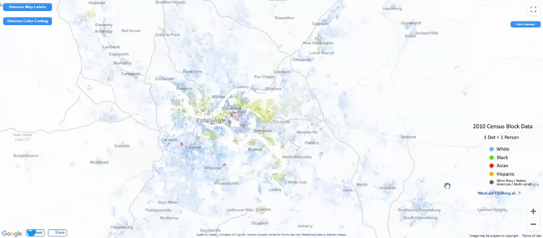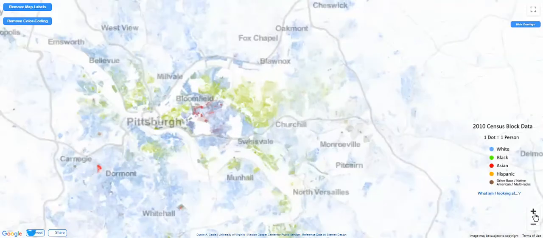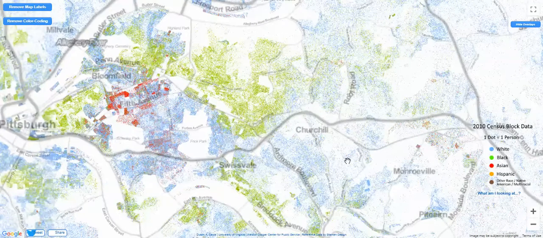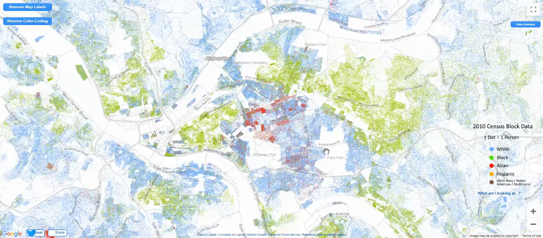If we look again, I'm going to zoom in just a little bit more on Pittsburgh, what we see here is very clearly that Pittsburgh has large ethnic or racial areas that are fairly distinct. That's also to some degree problematic, in that it is indicative that we do not have as strong a diversity in blocks, but that the overall city is significantly diverse.